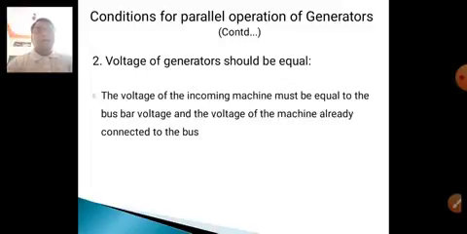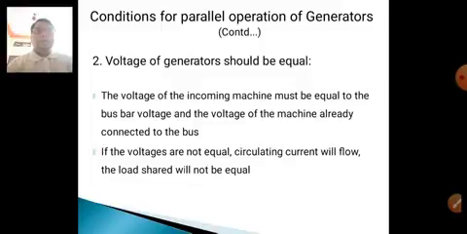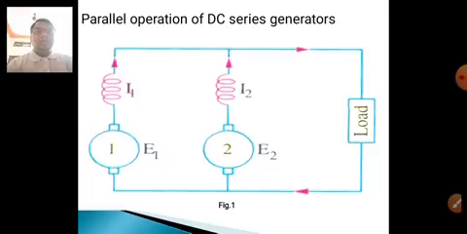The voltages of the generators should be equal. That means generators of equal rating are connected in parallel. The voltage of the incoming machine must be equal to the bus bar voltage and the voltage of the machine already connected to the bus. If the voltages are not equal, a circulating current will flow and the load shared will not be equal.